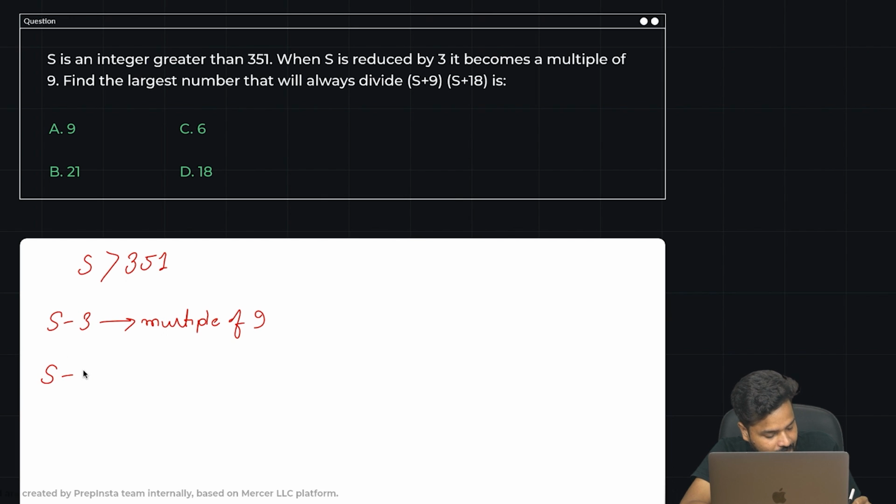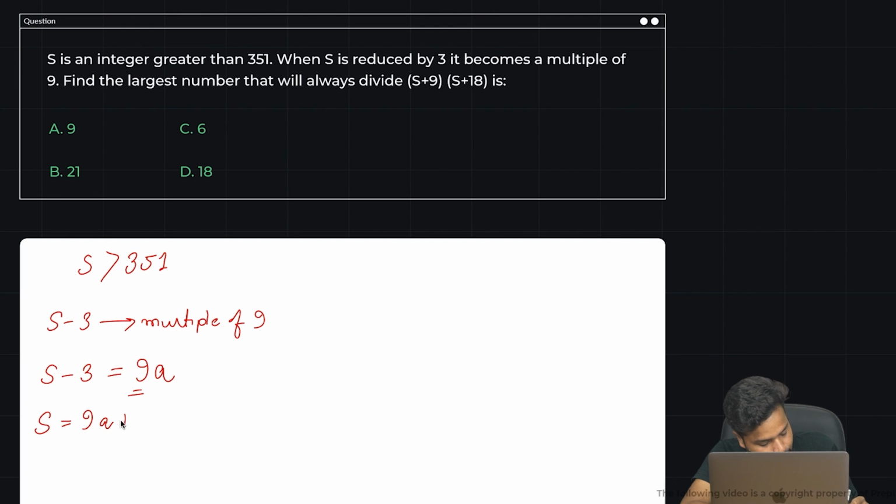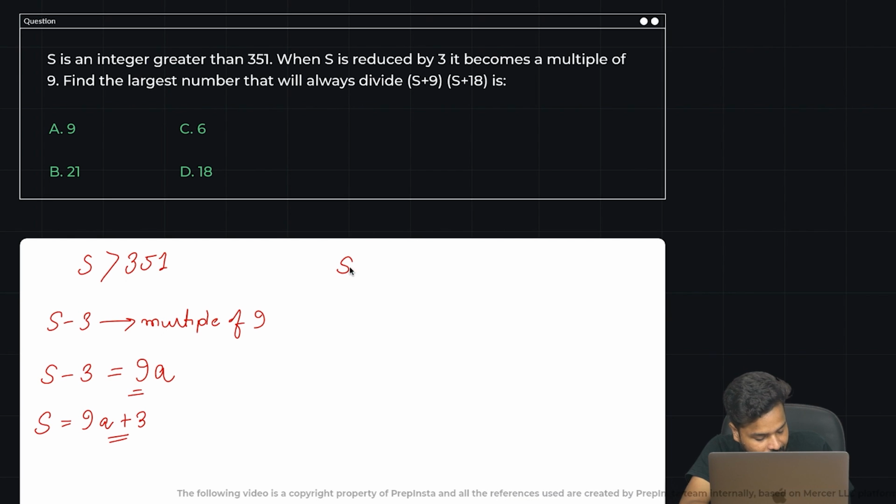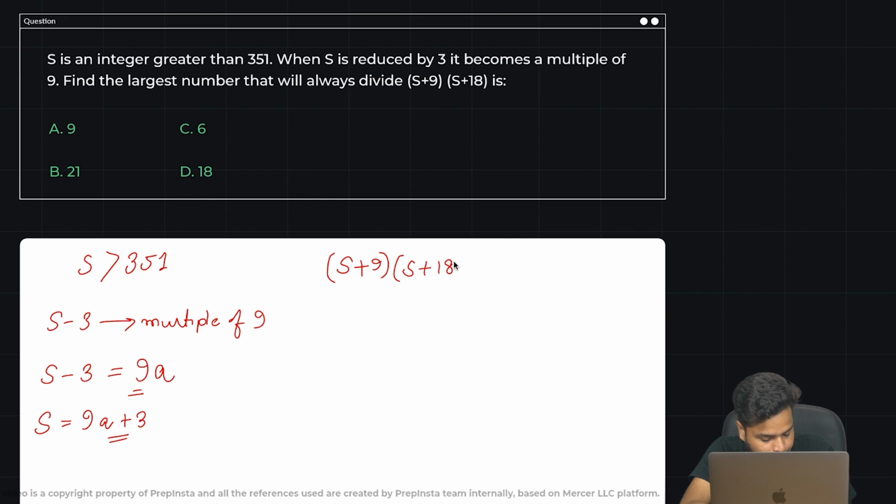Can I say that S minus 3 is equal to some 9a? It's a multiple of 9, right? So 9 into a. I can say that S is equal to 9a plus 3 from here. Yes. Find the largest number that will always divide S plus 9 into S plus 18.